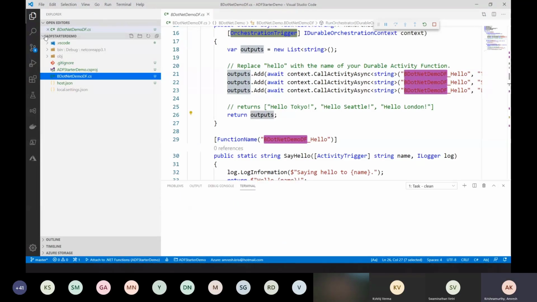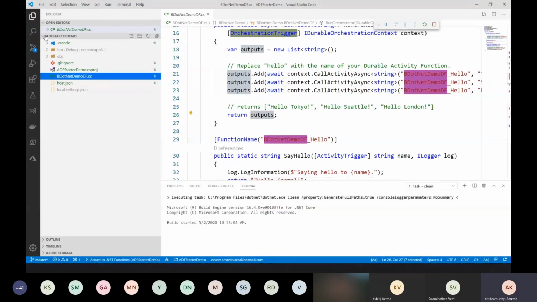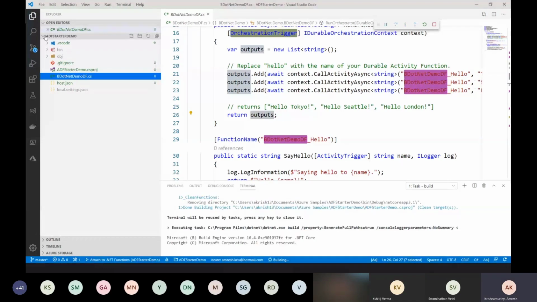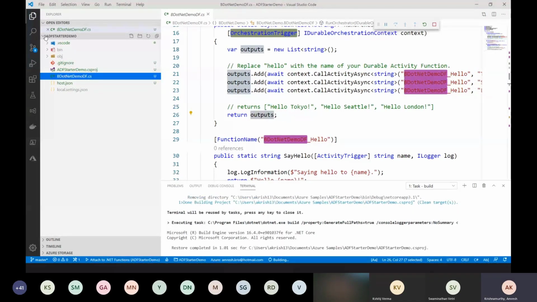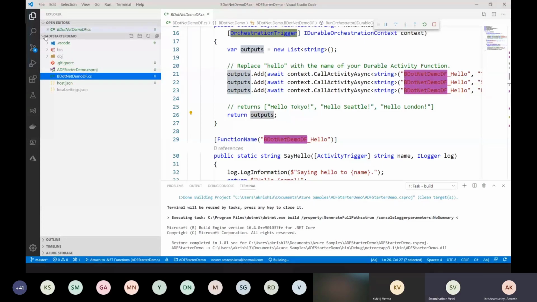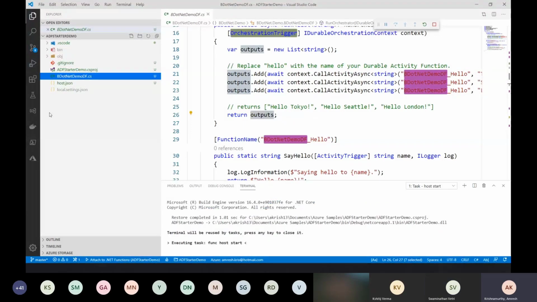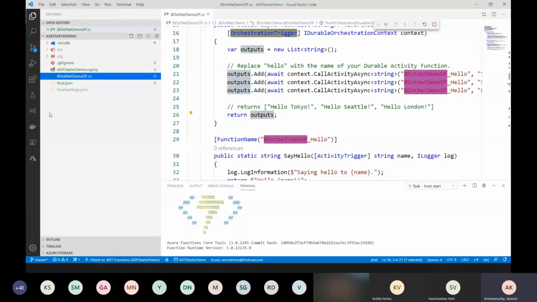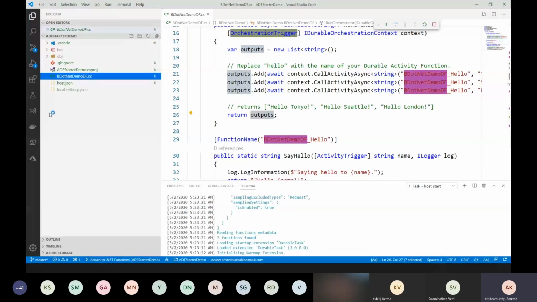While it runs, I will quickly check the chat if there are any questions. There is a question on Azure storage cost. No, as a developer, we need not worry about Azure storage cost, right? It is not going to cost you much. It is going to be literally trivial. You will not even be able to see the difference in the cost that it brings.